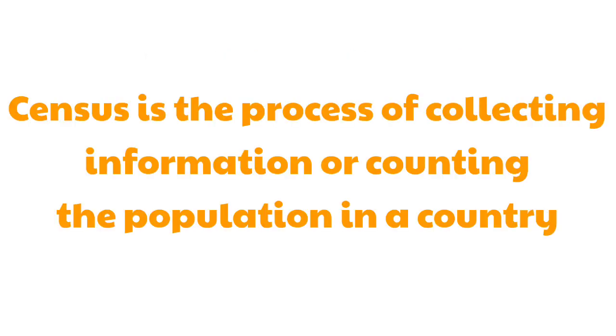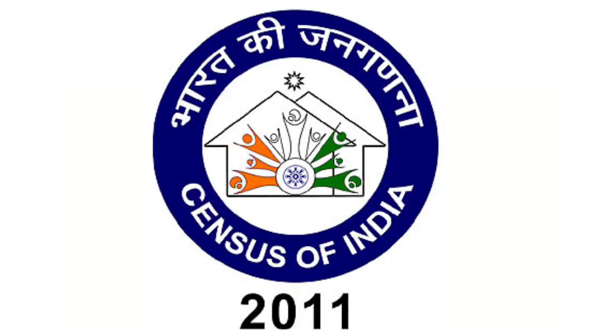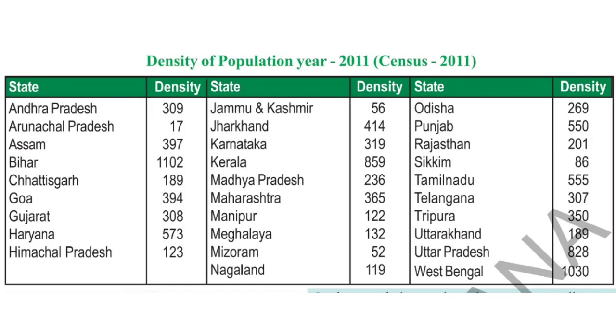Census is the process of collecting the information or counting the people of a country. In India, every 10 years, the government of India takes the process of census that counts the number of people in the country. Next, in 2021, the government of India is going to conduct the census. These details were given based on the census 2011.